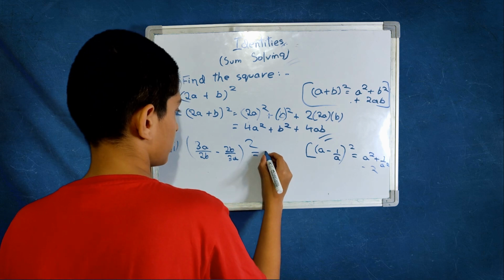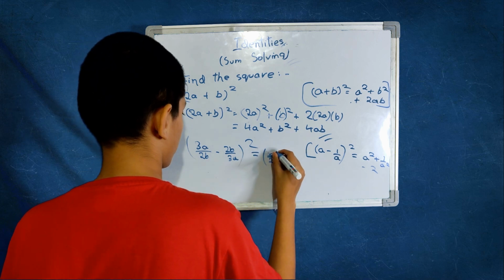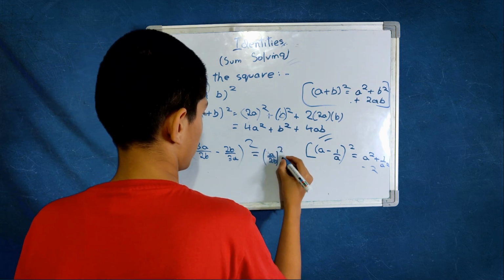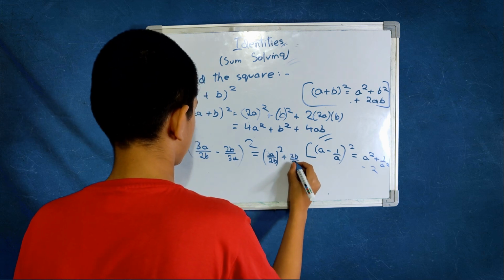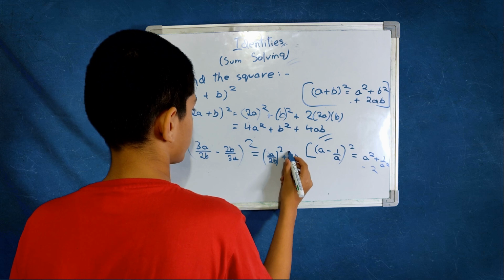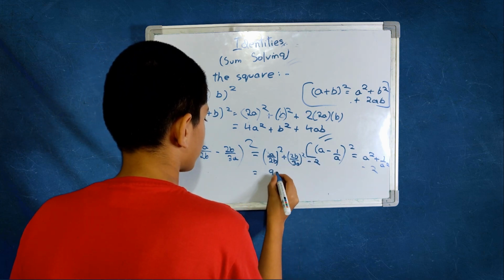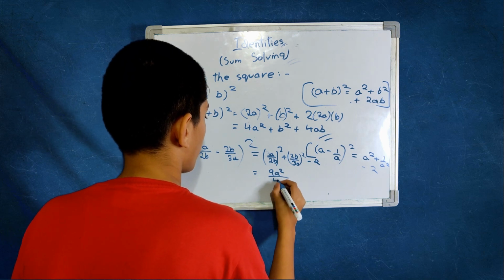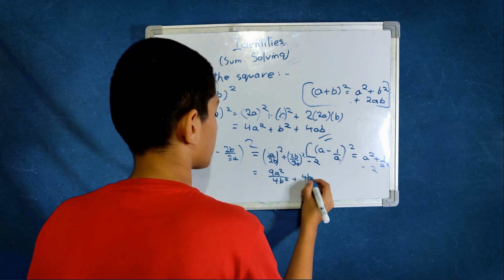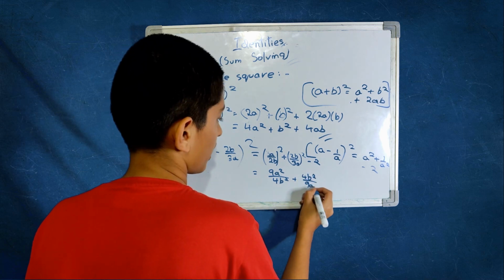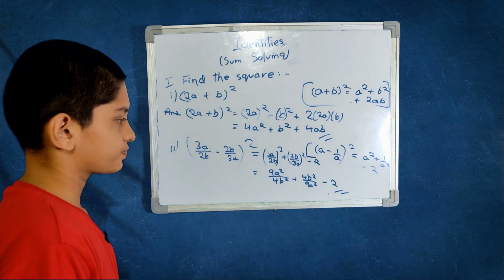Here then it will be 3a by 2b the whole square plus 2b by 3a the whole square minus 2, which is 9a square by 4b square plus 4b square by 9a square minus 2. This is the full expression.